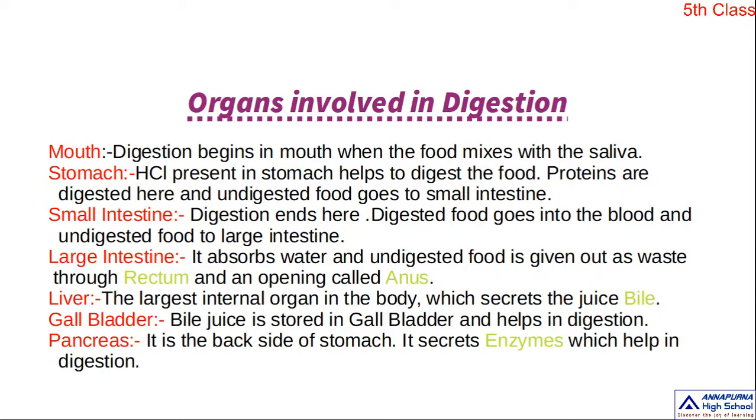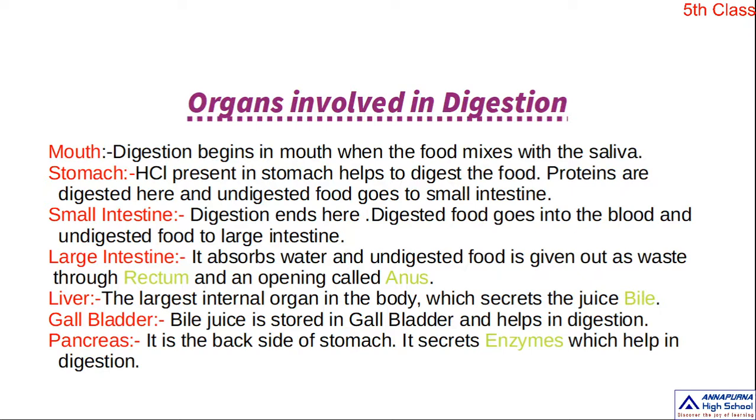Next, liver. This is the largest internal organ in the body, which secretes the juice called bile juice. Bile juice also helps in the process of digestion. Next, gallbladder.